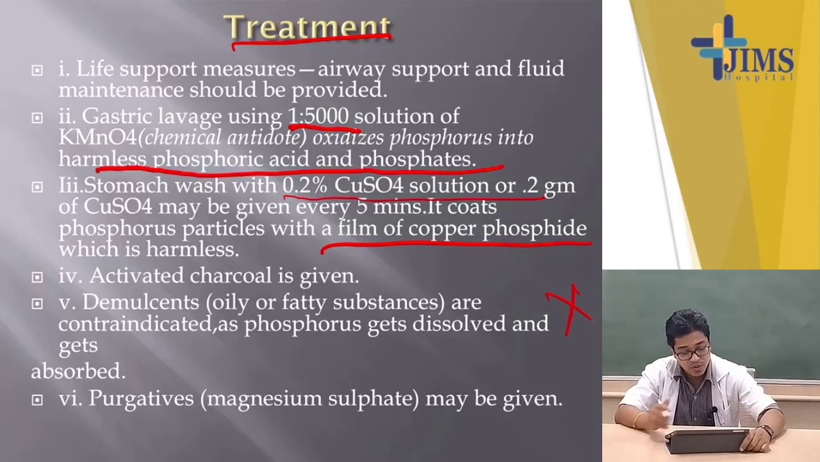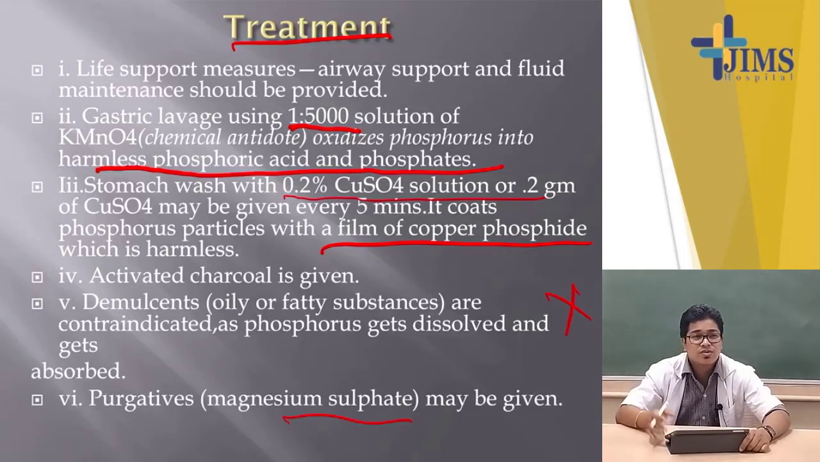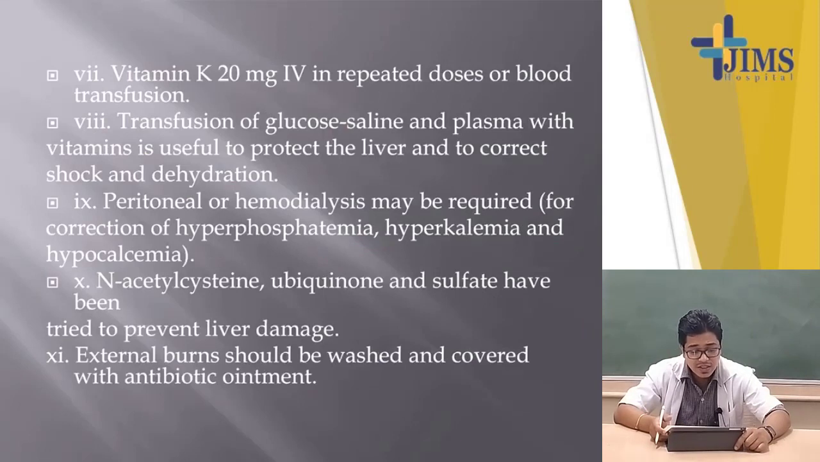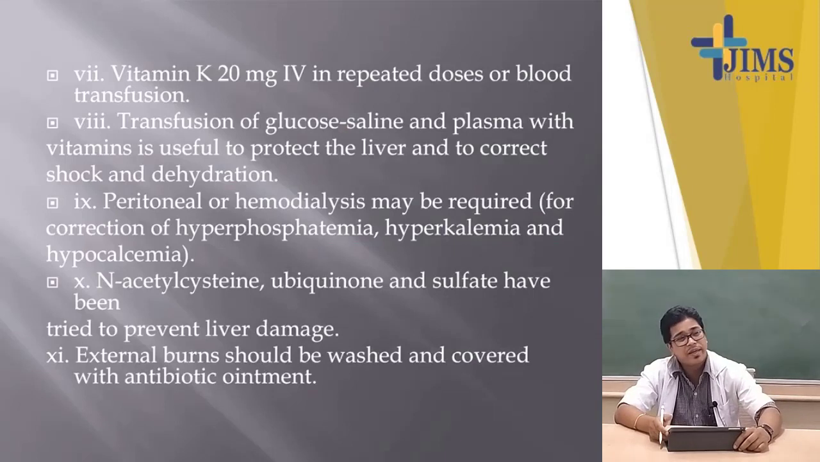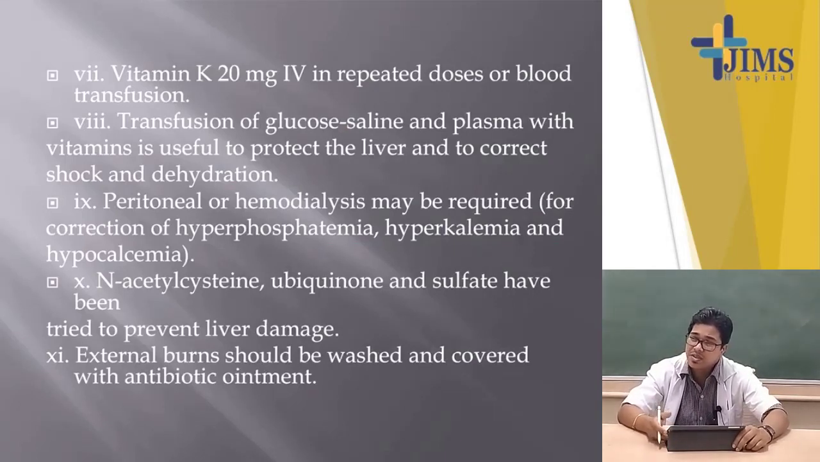Next, purgatives are important, in the form of magnesium sulphate, to remove the unabsorbed poisons present in the GI tract in the form of stool or diarrhea. Next, you have to give vitamin K, because I have already told you they cause hemorrhagic manifestations in the body: hematemesis, hemoptysis, hematuria. So, you have to give vitamin K, which acts as a clotting factor, basically anti-hemorrhagic. It reduces the hemorrhage. IV 20 mg, or blood transfusion is given.